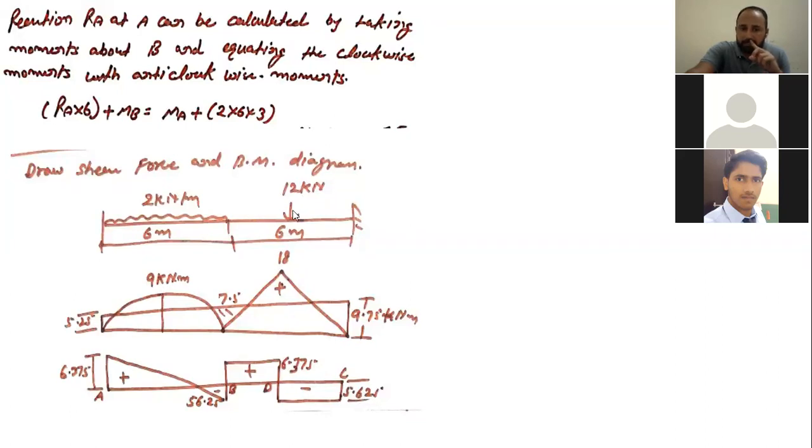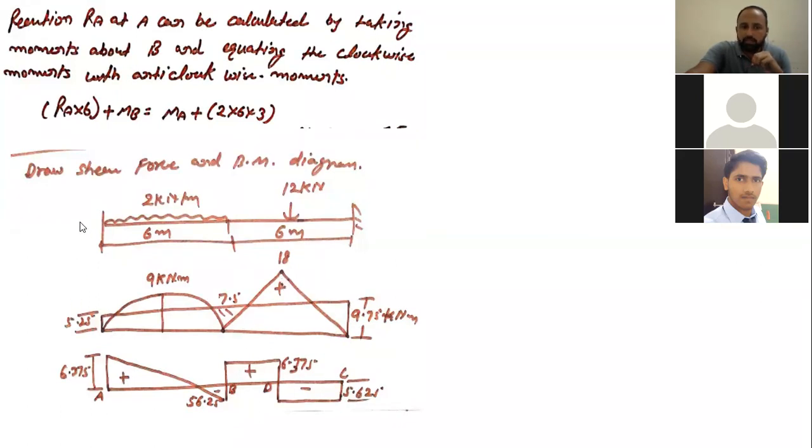Similar for this case also. If you calculate for a simply supported beam with a point load acting at the center, what should be the value? That will be WL by 4 only. W is 12, L is 6, by 4. So that will be 6 into 3, only 18. So these are the diagrams of the simply supported beam.